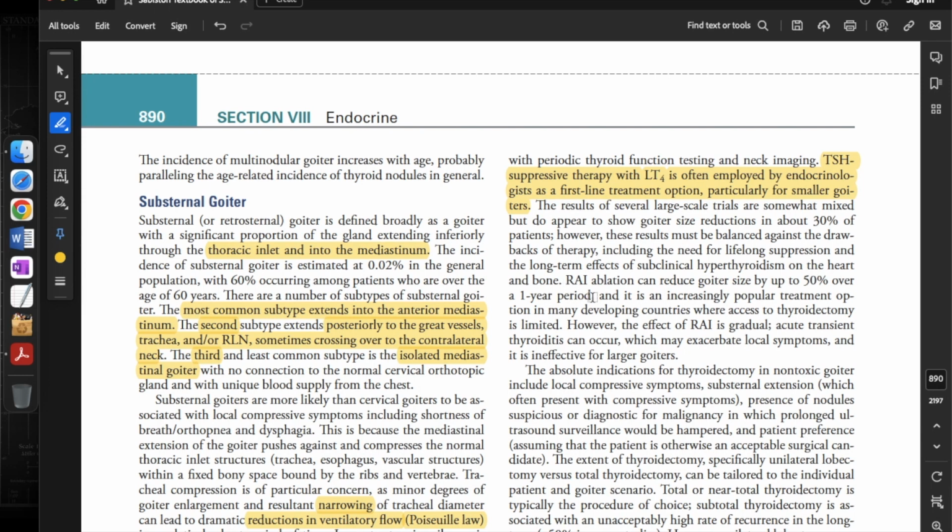Radioactive iodine ablation can reduce goiter size by up to 50% over a 1-year period, and it is an increasingly popular treatment option in many developing countries where access to thyroidectomy is limited. However, the effect of radioactive iodine is gradual. Acute transient thyroiditis can occur, which may exacerbate local symptoms, and it is ineffective for large goiters.